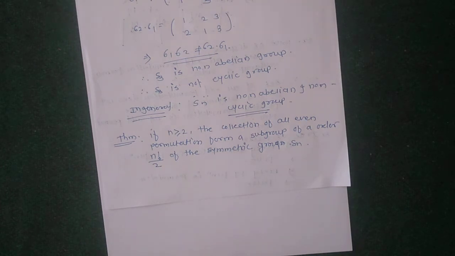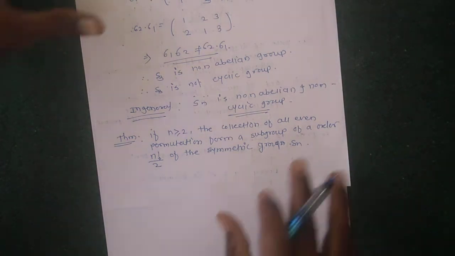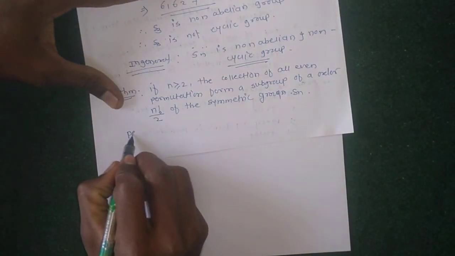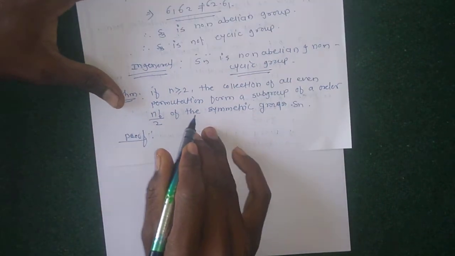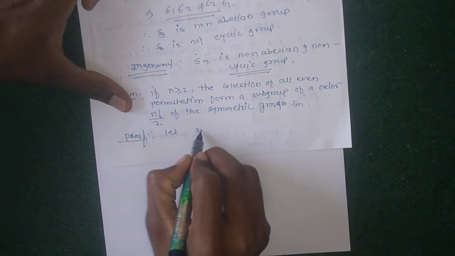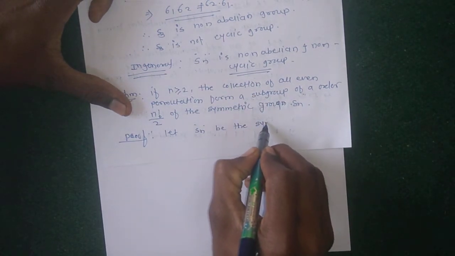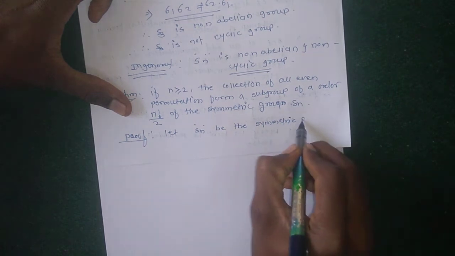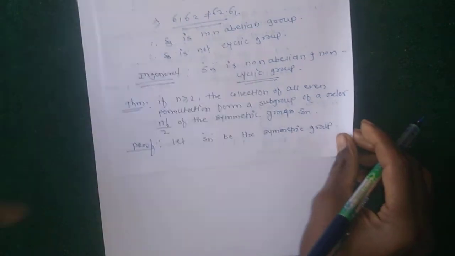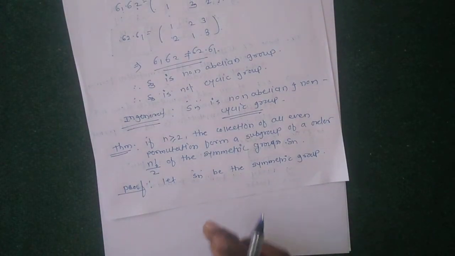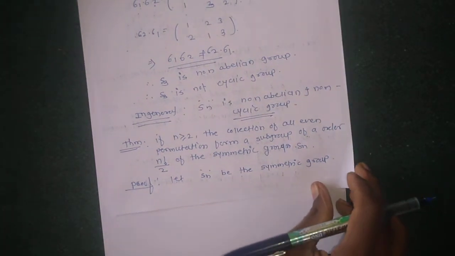This theorem has already been seen, but now its proof. Let Sn be the symmetric group with n symbols, and for even permutations the symbol is An.